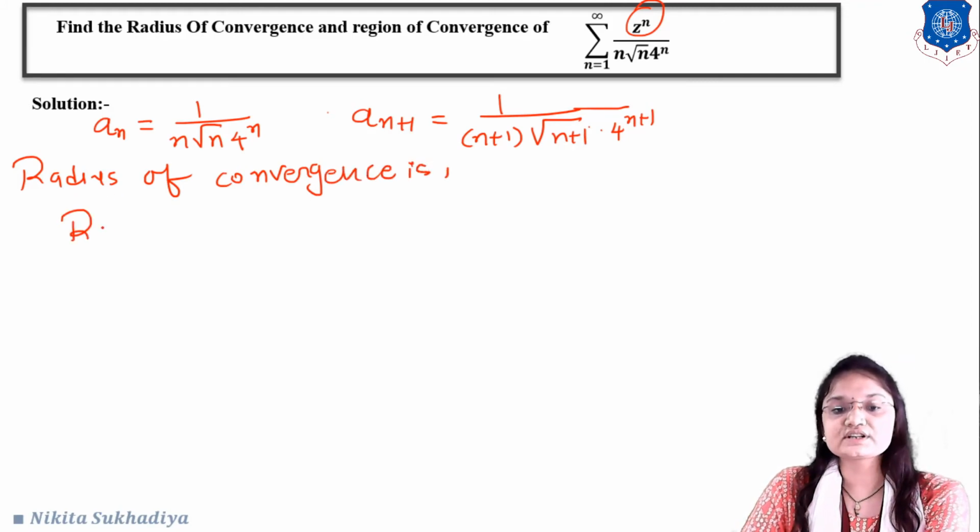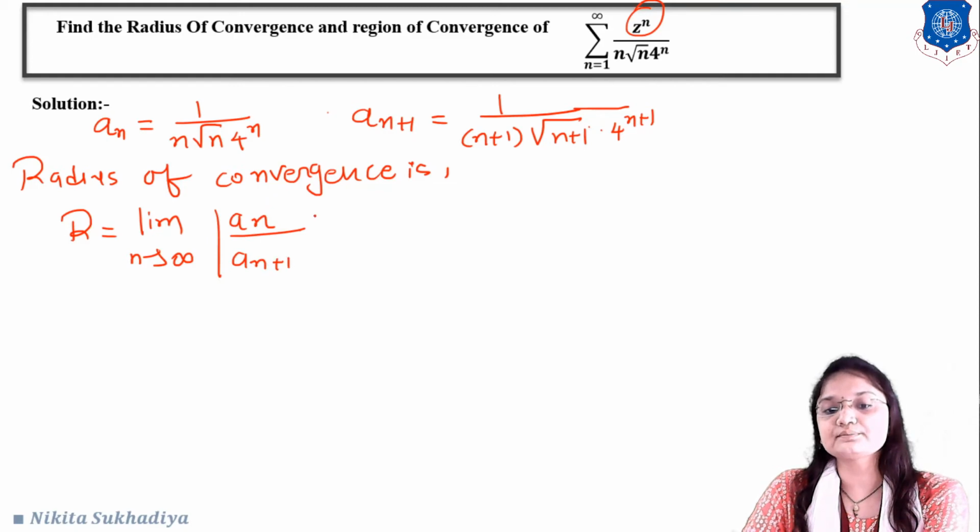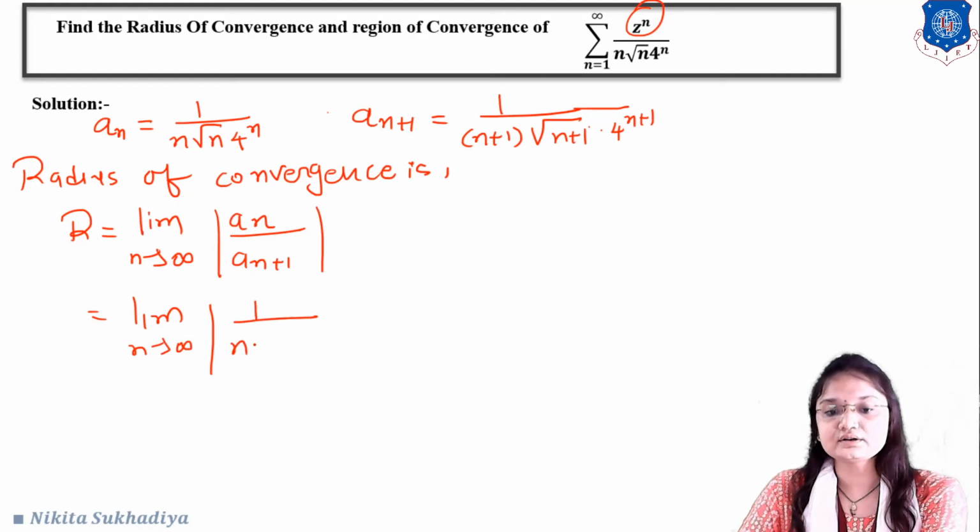Okay, so the radius of convergence is, what is the equation of radius of convergence? That is r is equal to limit n tends to infinity in modulus of a n upon a n plus 1. Okay, so here we have a n, that is 1 upon n under root of n into 4 raised to n. And what is a n plus 1?